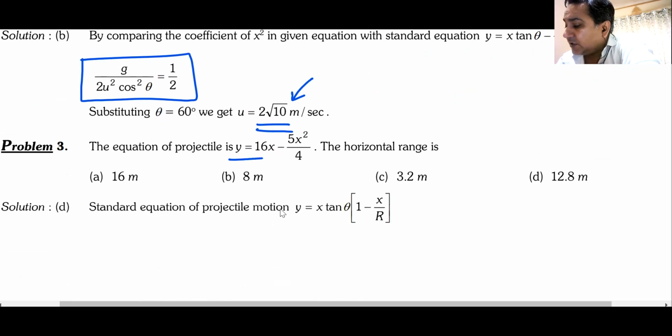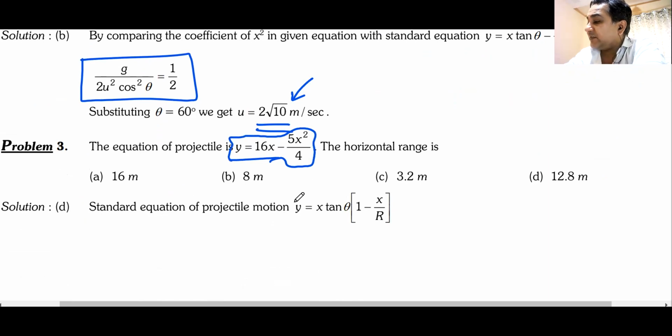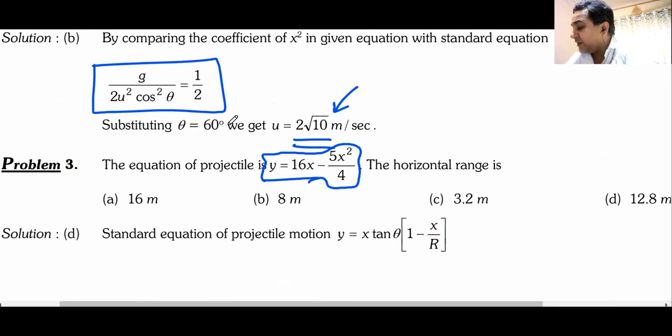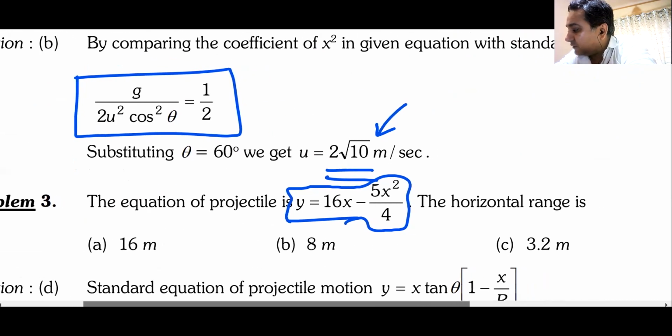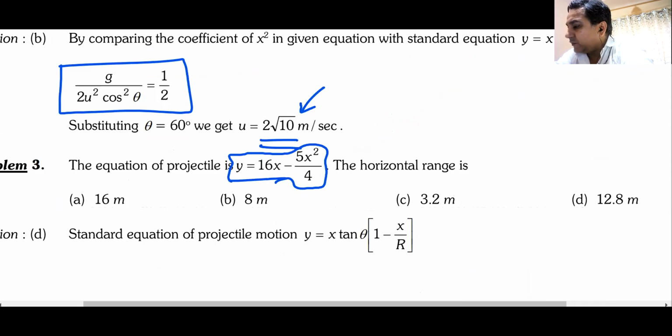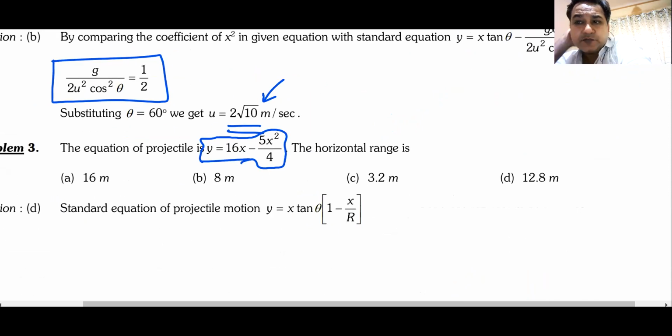Question number 3. The equation of a projectile is given by this. What is the horizontal range? I will just enlarge it. Okay. Fine. What is the horizontal range? The equation of a projectile is y is equal to 16x minus 5x squared by 4. What is the horizontal range? Can I have answers for this one?